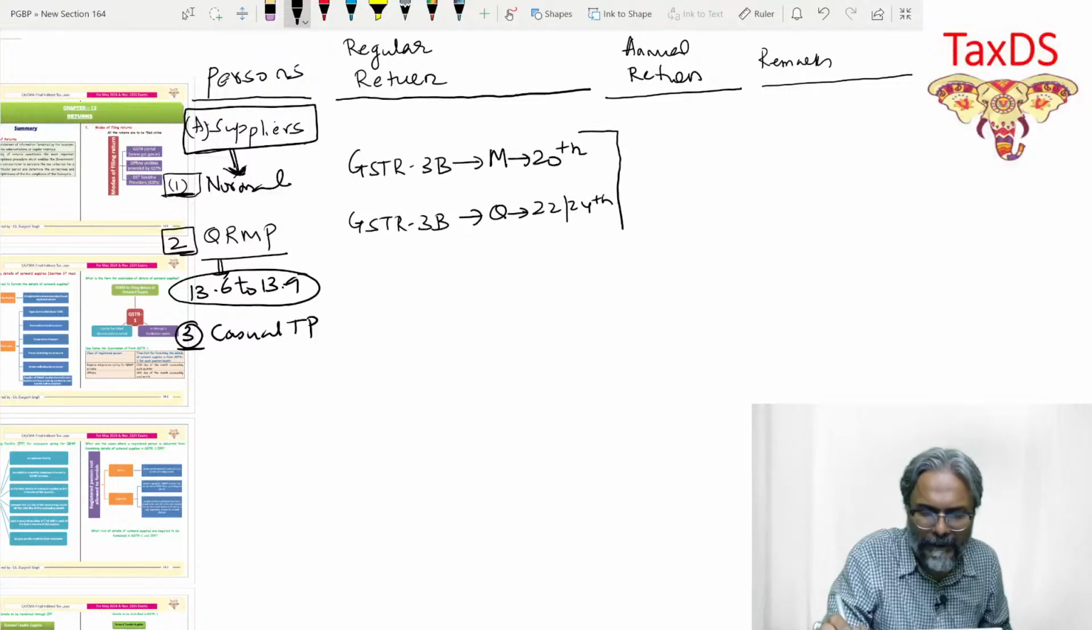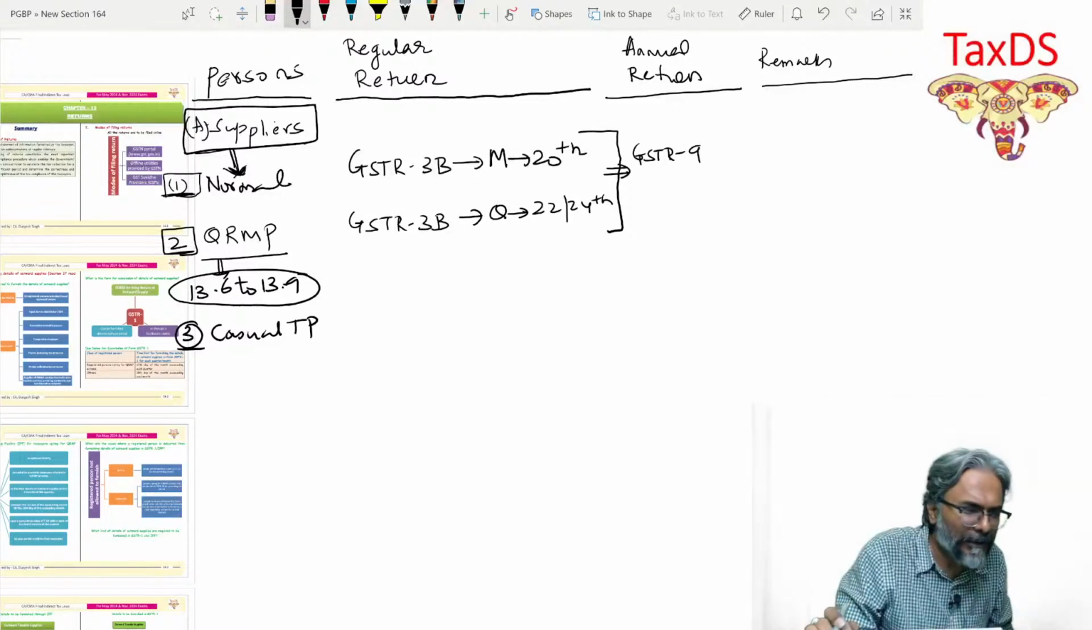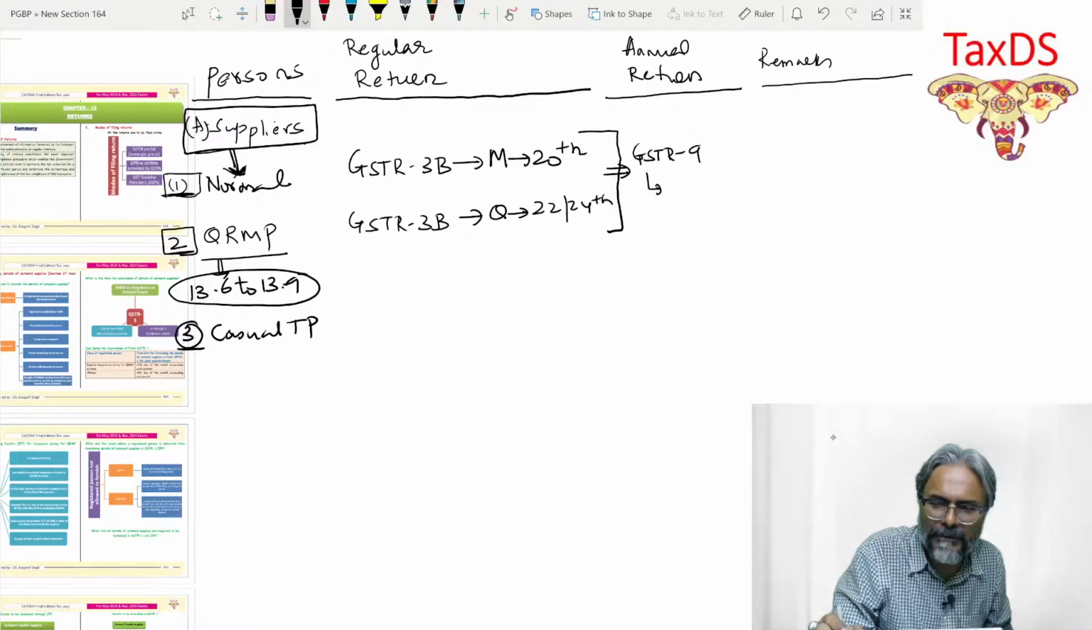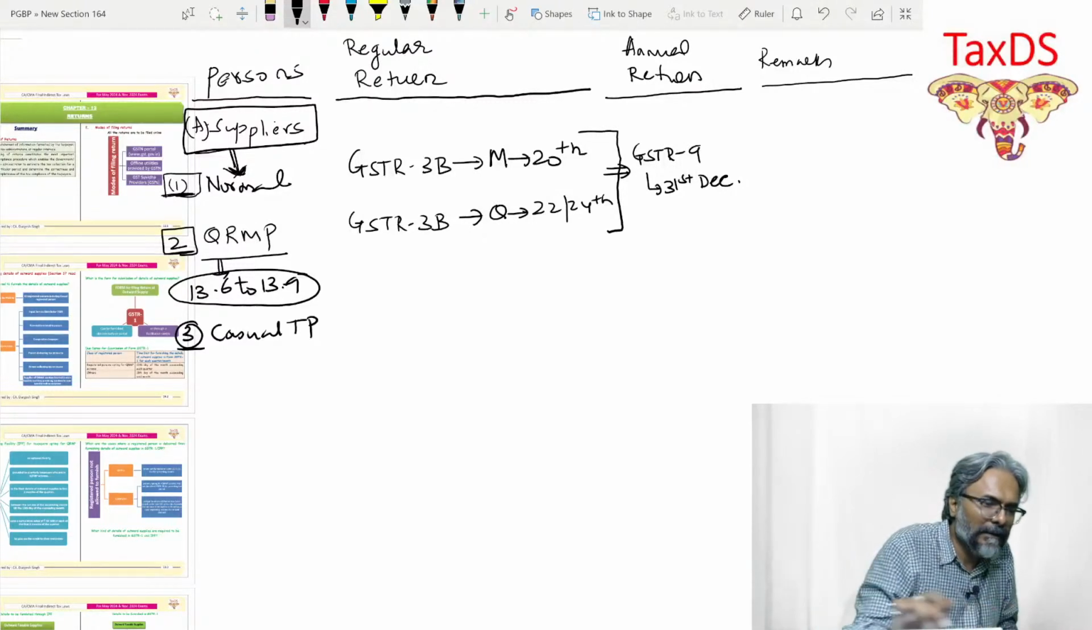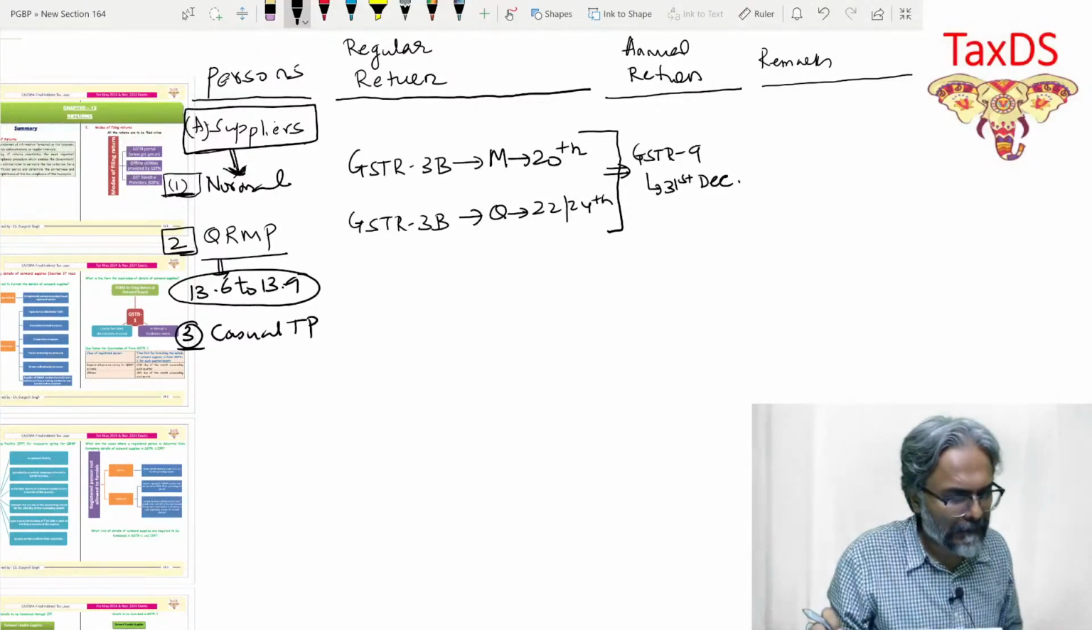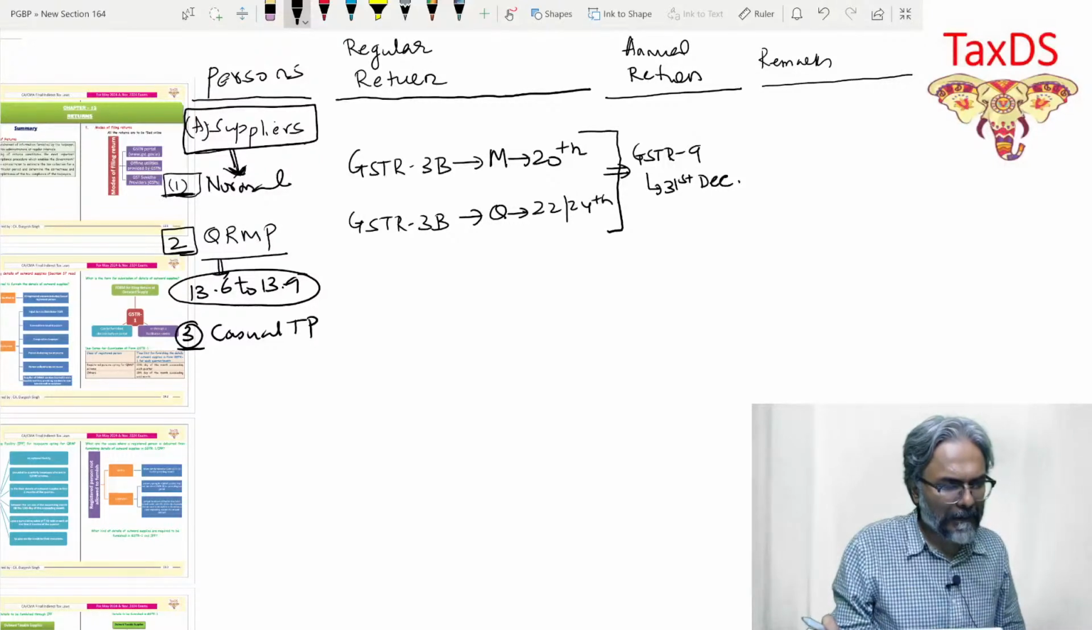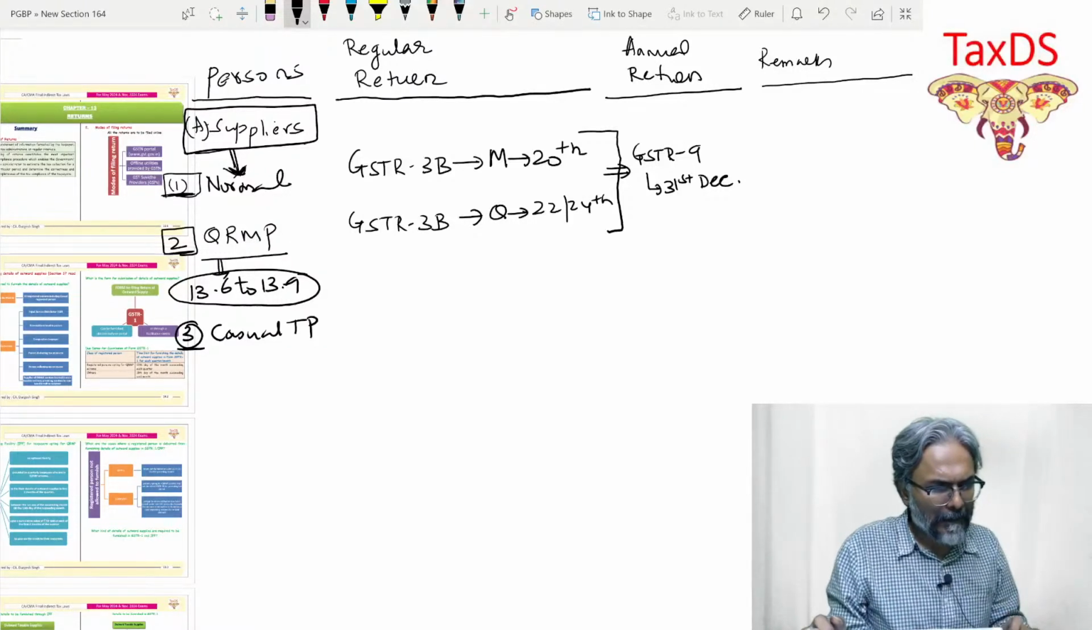What about the annual return? Now, for both of them, students, the annual return is there in GSTR 9. So in GSTR 9 the annual return is filed and the due date, students, as we know for the annual return is December 31st. So this is what it is, students, in this regard.